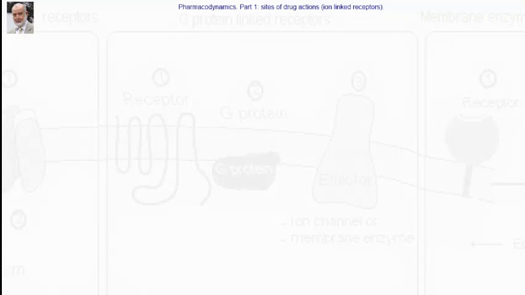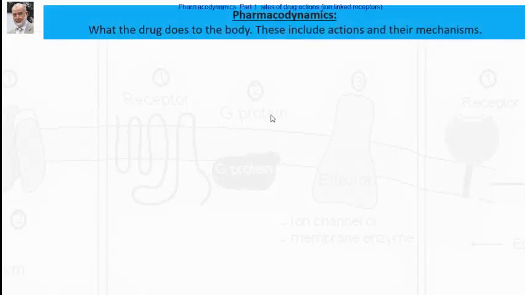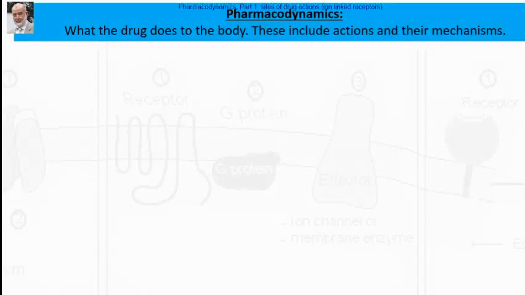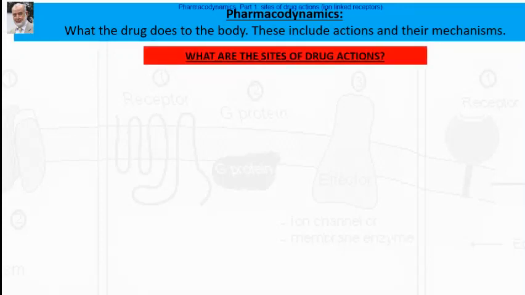Assalamu alaikum everybody. In the next presentations we are going to talk about the general principles of pharmacodynamics, which is the core of pharmacology. As you know, pharmacodynamics deals with what the drug does to the body in terms of action and their mechanisms. I'm going to give you a general plan of what we're going to discuss in pharmacodynamics.